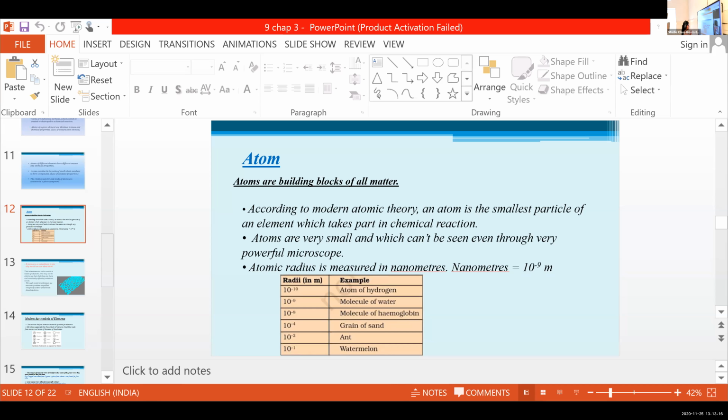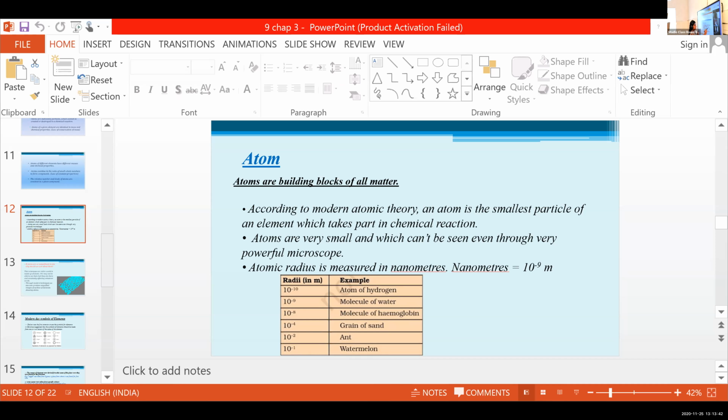And the atomic radius is measured in terms of nanometers, nm. 1 nanometer is equal to 10 raised to minus 9 meter. That is too small.